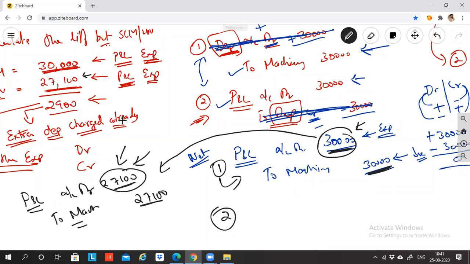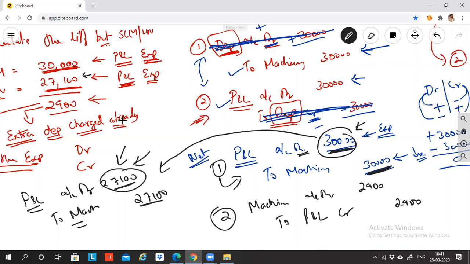Bharat says that, sir, do one thing. I'll suggest you put machinery account debit to P&L. Bharat is telling, sir, machinery was credited, reverse that. Reverse the P&L. Whatever you debited, credit it. Whatever you credited, debit it. Okay, I agree, Bharat. What will be the value, but 2,900. Exactly. Super. See, I did not tell you the answer. You yourself told. I only triggered you. You gave the answer. Now look at the magic.